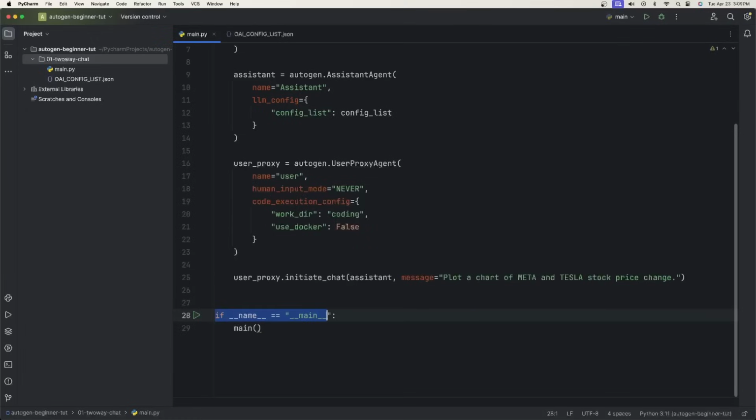And then finally, we're going to say if name equals main, just run the main method. Okay, well, we finished with that. Now let's just run this. So if you just click the green arrow here, or you can do it at the top.